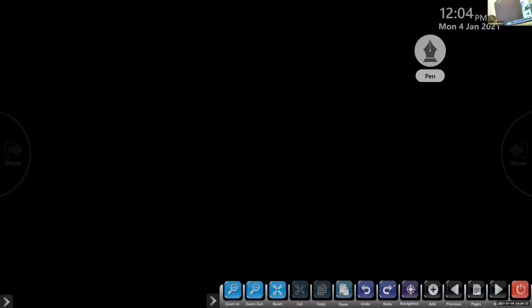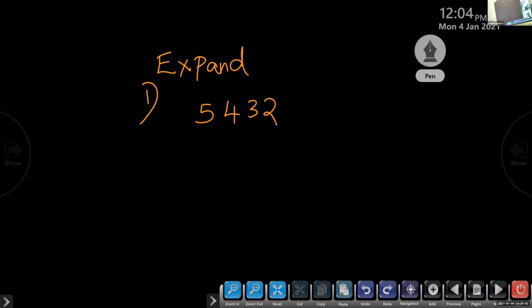Next one, children, expand. We are revising here. I will give you now numbers without a decimal point. You can expand 5,432. Expand this number. How can we expand? You know these place values. Ones, tens, 100, 1,000. Can you write this in expanded form?